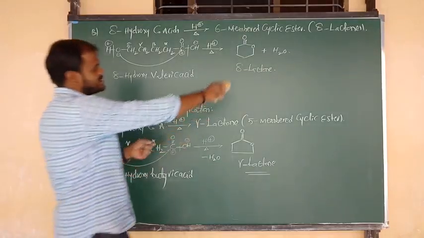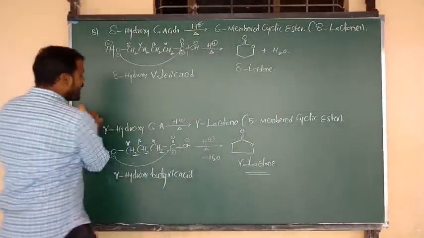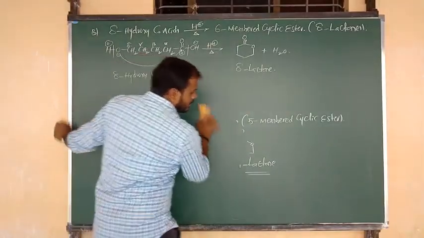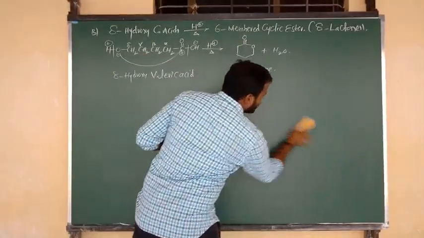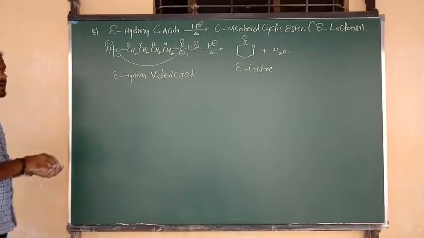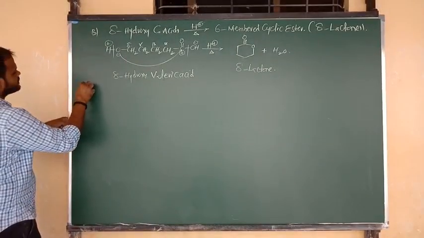Now I am going to discuss another type of chemical property of carboxylic acids, which we can consider type 3 reactions.